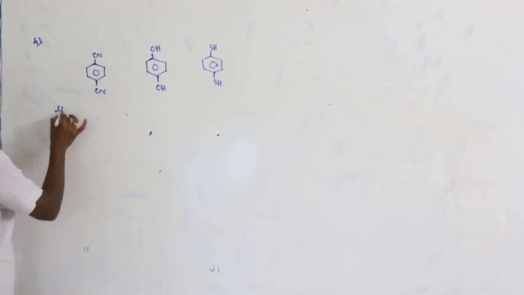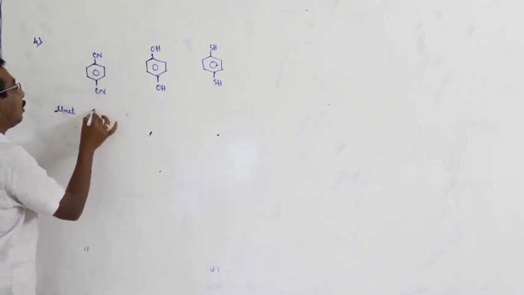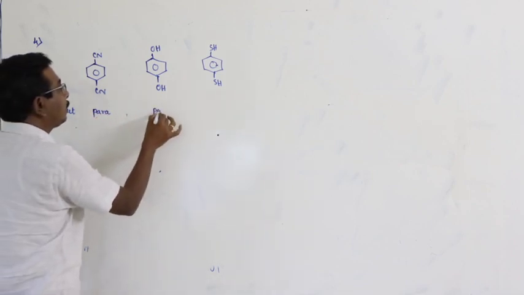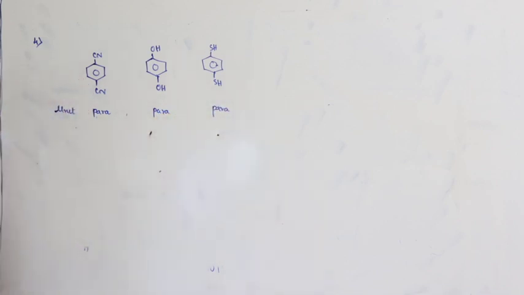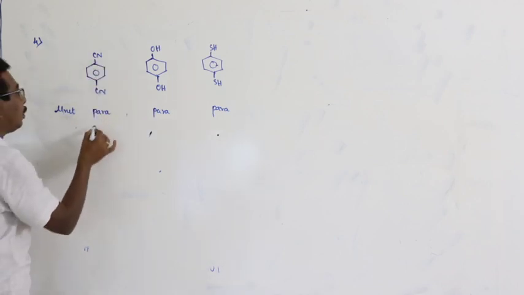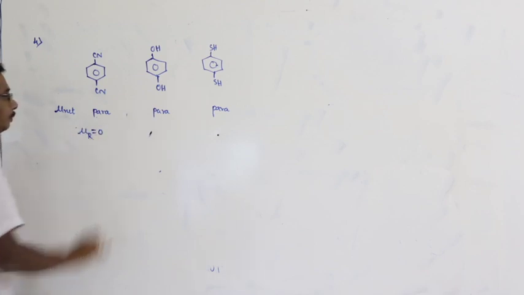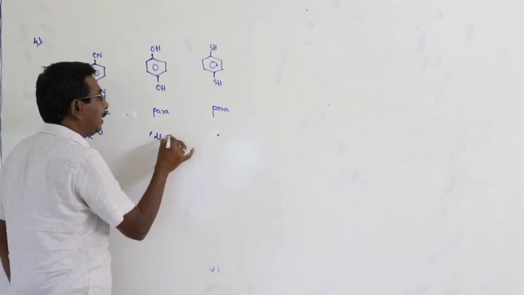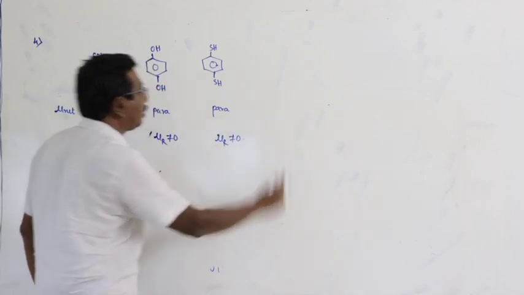Here, these are all para derivatives. This is also para, this is also para. Here, the net dipole moment of para-dicyanobenzene is equal to 0. But in these two cases, the net dipole moment is not equal to 0. Here also, the net dipole moment is not equal to 0.